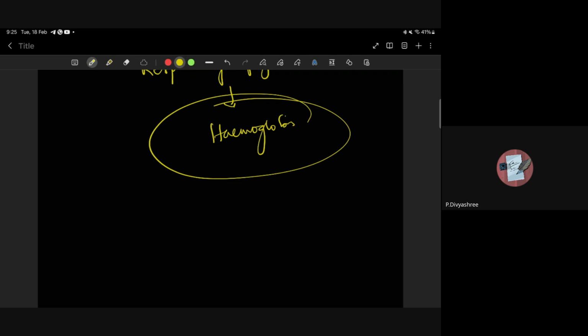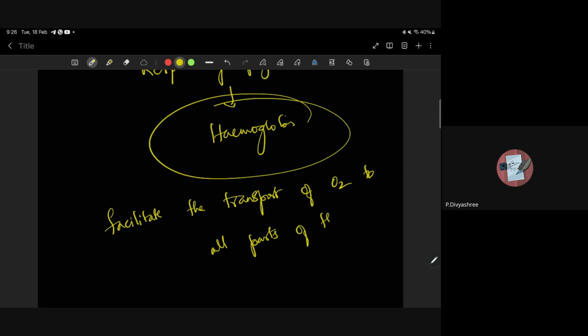Respiratory pigment is needed in multicellular organisms with large body size since they carry and have a high affinity. Yes, it is correct. To facilitate the transport of oxygen to all parts of the body. This you should write.